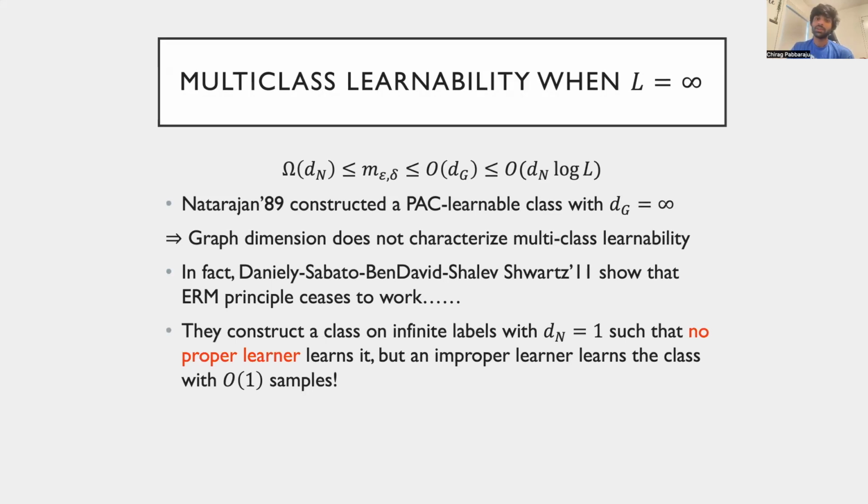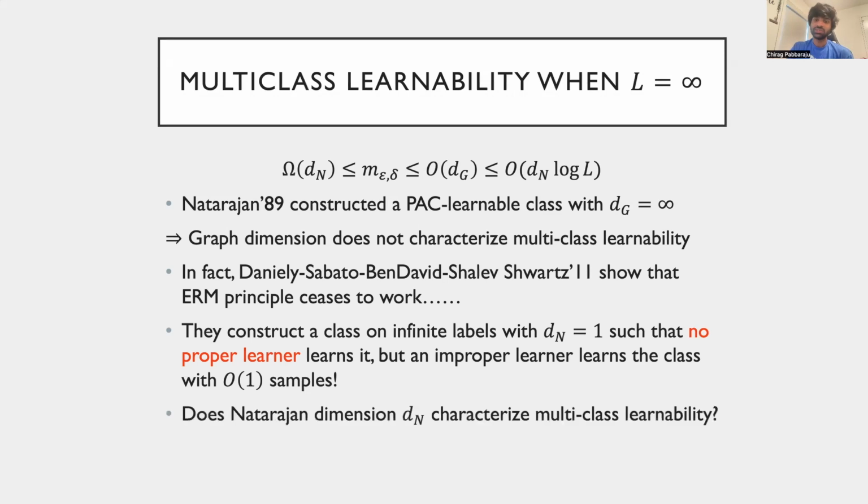In particular, the infinite labels version of their instance shows an even more interesting phenomenon. Forget the ERM rule. No proper learner at all can learn the class, which we recall has Natarajan dimension just 1. By proper learner, we mean a learning algorithm that is restricted to output a member of the hypothesis class itself. However, they also exhibit an improper learning algorithm which learns the class with only a constant number of samples.